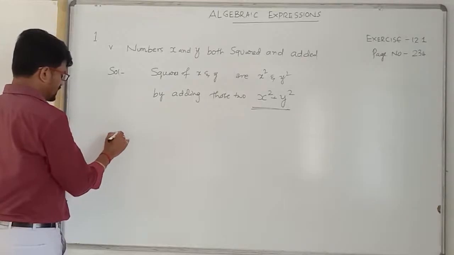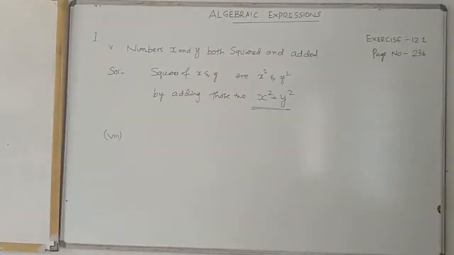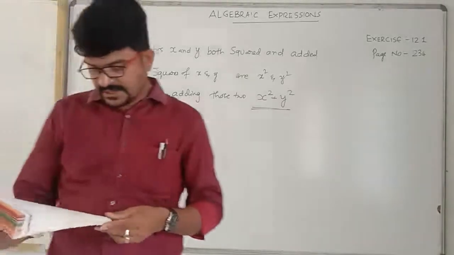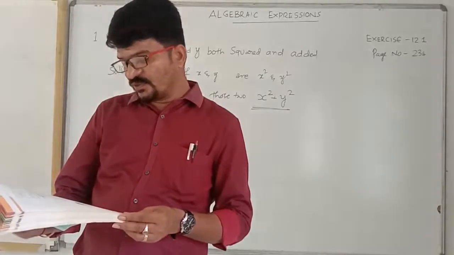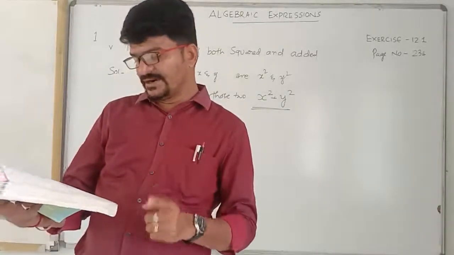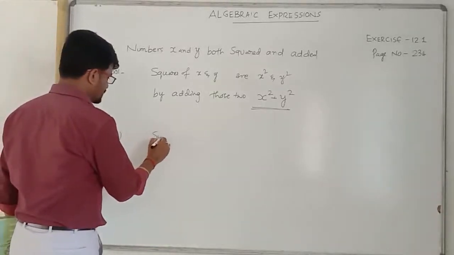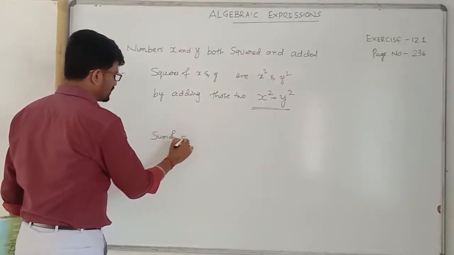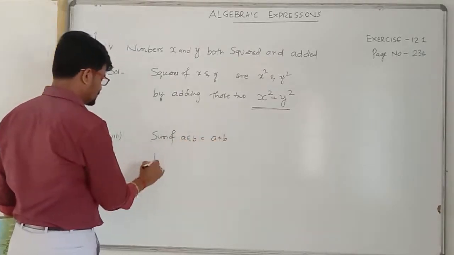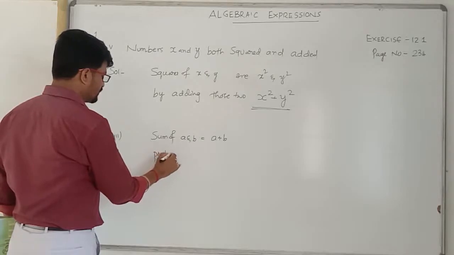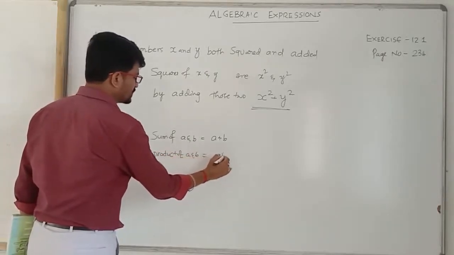Let me explain the eighth one. I am not writing the question; you must observe the textbook. See the eighth one: sum of the numbers a and b subtracted from their product. Sum of a and b implies a plus b. Product of a and b implies ab.